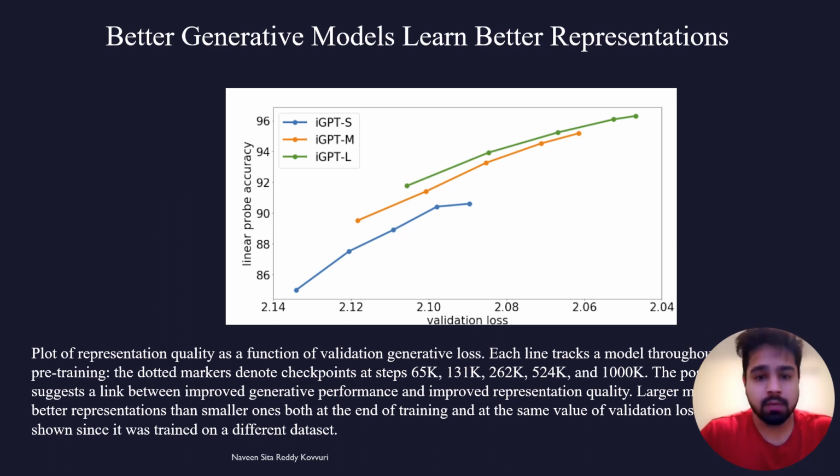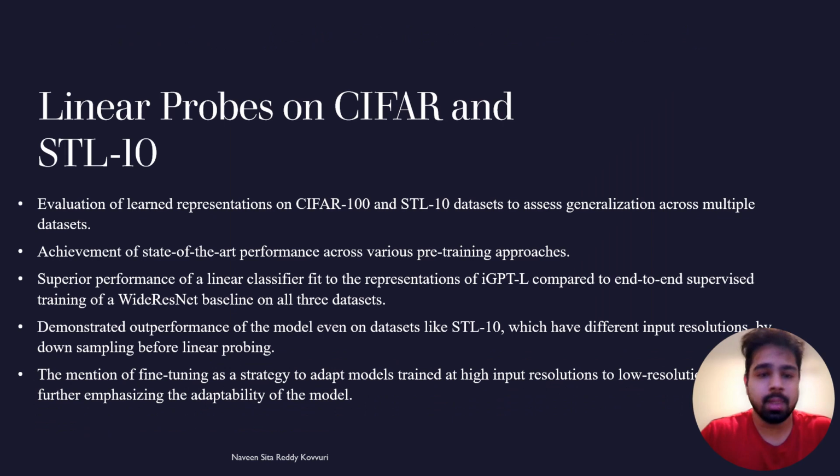to represent information effectively. Furthermore, we have observed that larger models tend to produce better representations, both towards the end of training and at the same level of validation loss. This confirms the importance of scale in our approach. It's worth mentioning that the iGPT-XL model is not shown in this plot, since it was trained on a different dataset, but its absence doesn't detract from the overall trend we are seeing here.